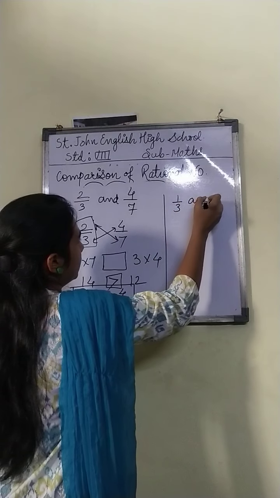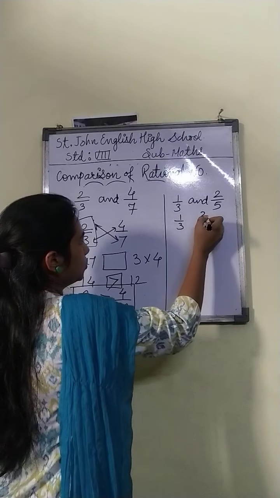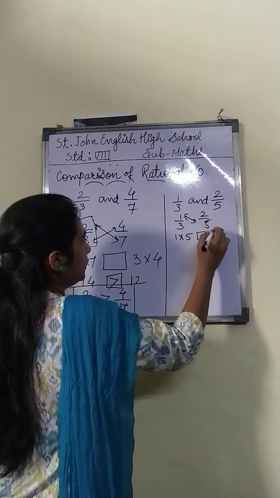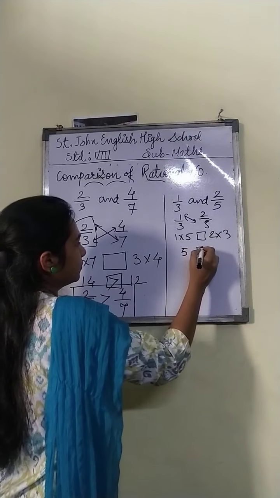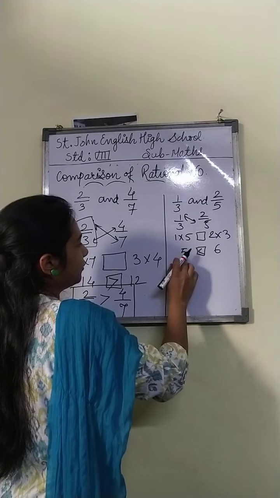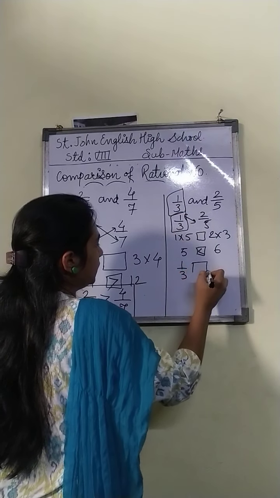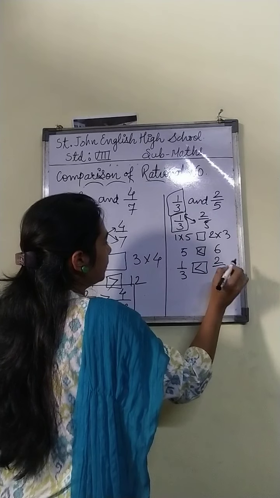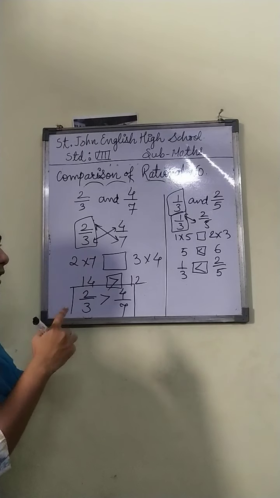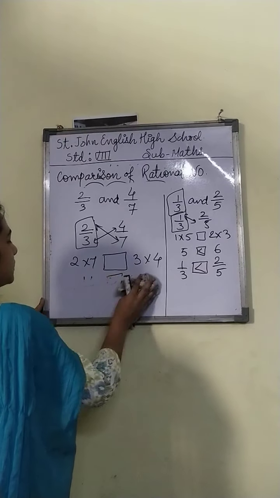One more example. 1 by 3 and 2 by 5. Cross multiply. 1 into 5 and 2 into 3. So 5, and 3 twos are 6. Who is greater? 6 is greater, which means 5 is less. If the left hand side is less, the left hand side number is also less. So 1 by 3 is less than 2 by 5. Understood? I am going to give you questions on this, so concentrate on what I am teaching you. Fine. This was some basics. One more, the last part of the video.